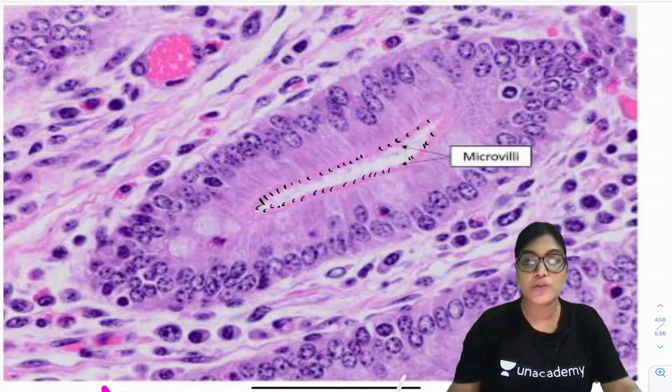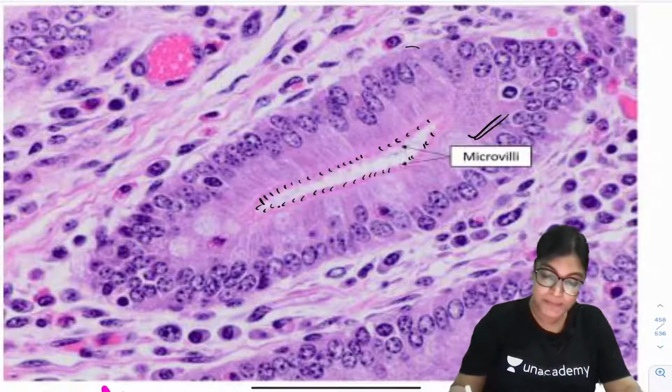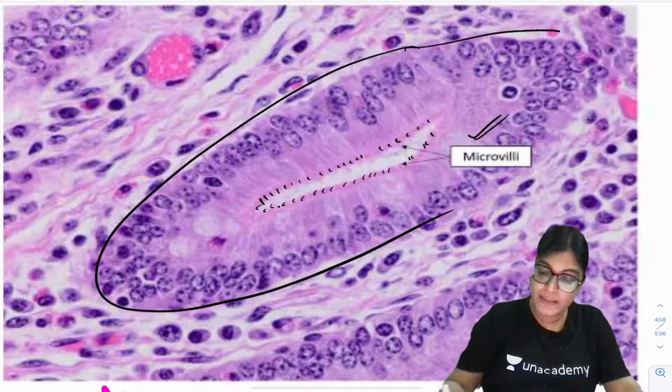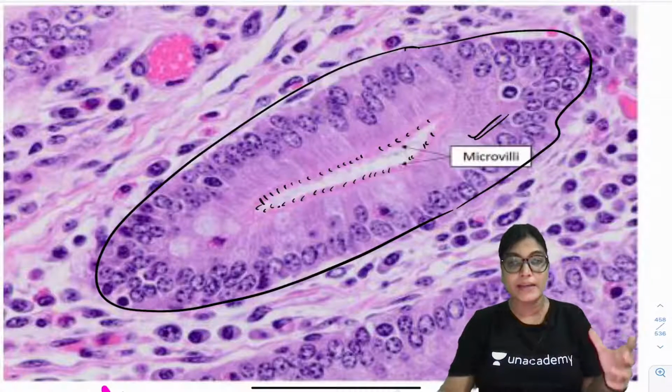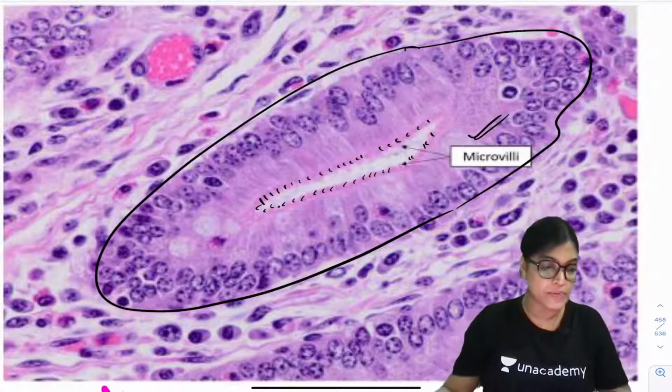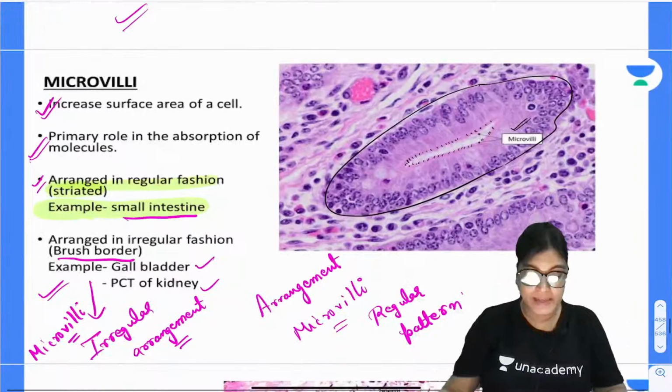These projections are the microvilli, the apical modification found in the PCT and in the striated border of the small intestine, and this is how it looks. It is very clear once you go for electron microscopic features.